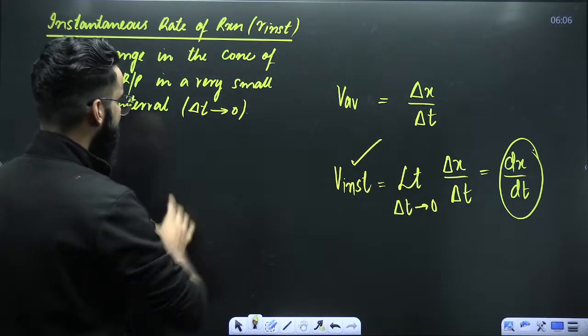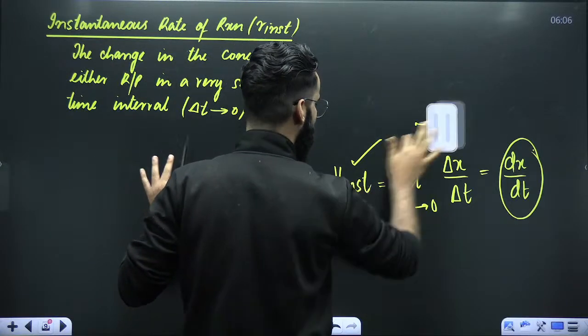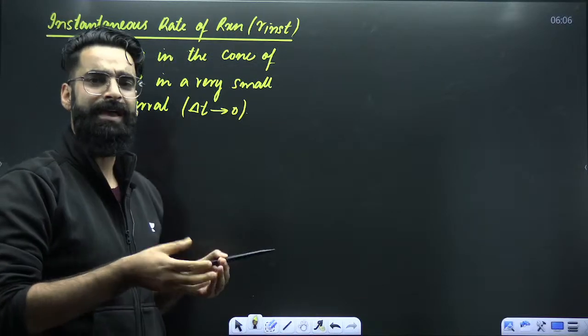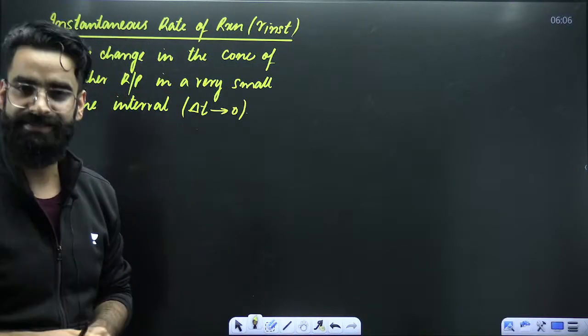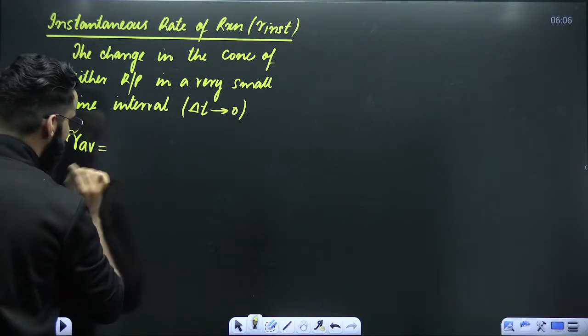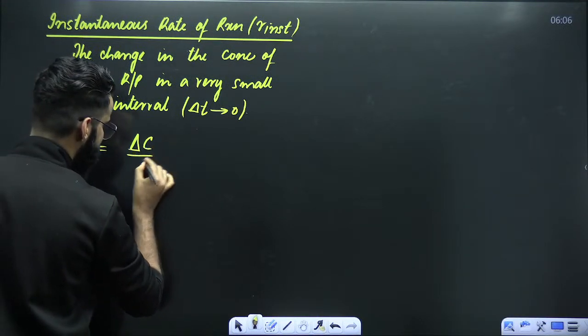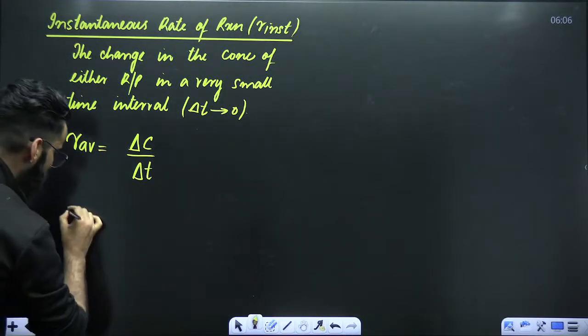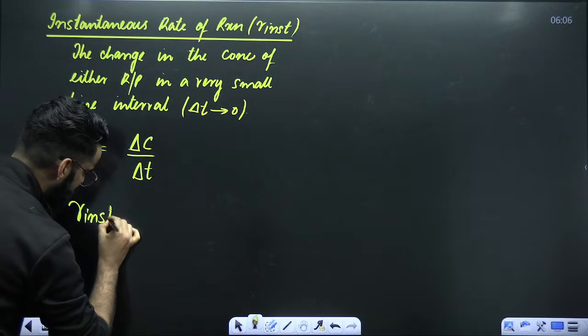Now, my dear students, in the similar way, the way you convert average speed into instantaneous speed, you can convert average rate of reaction into instantaneous rate of reaction. How do you represent average rate of reaction? Average rate of reaction you are going to represent like this. Change in the concentration divided by time interval. Now, if I ask you, how do we represent instantaneous rate of reaction?